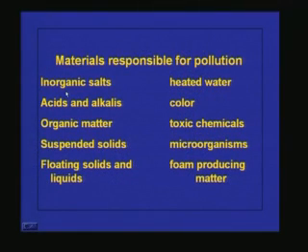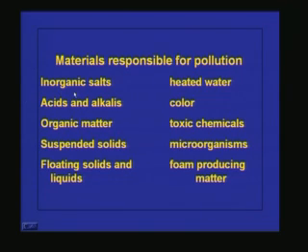Now we will see what are the materials which are responsible for this industrial pollution. We can classify them into these groups: inorganic salts, acids and alkalis, organic matter, suspended solids, floating solids and liquids, heated water, color, toxic chemicals, microorganisms, foam producing matter. We all know from where all these pollutants are originating.